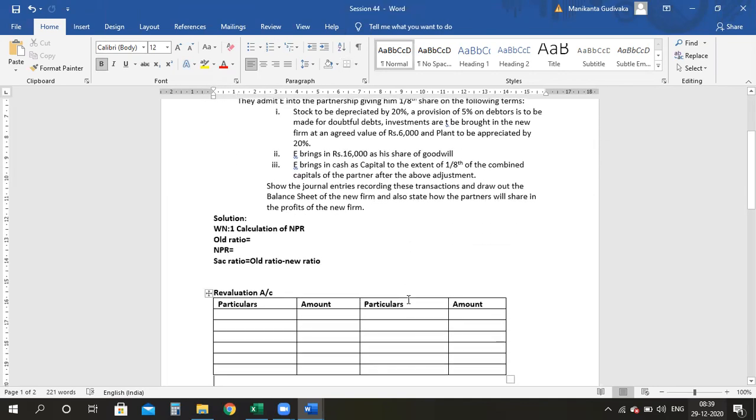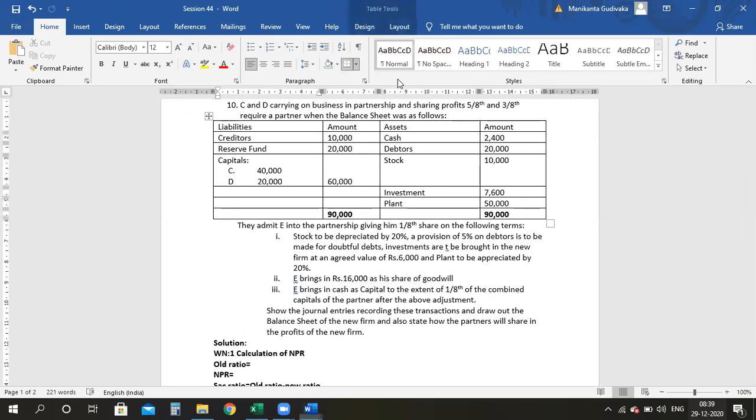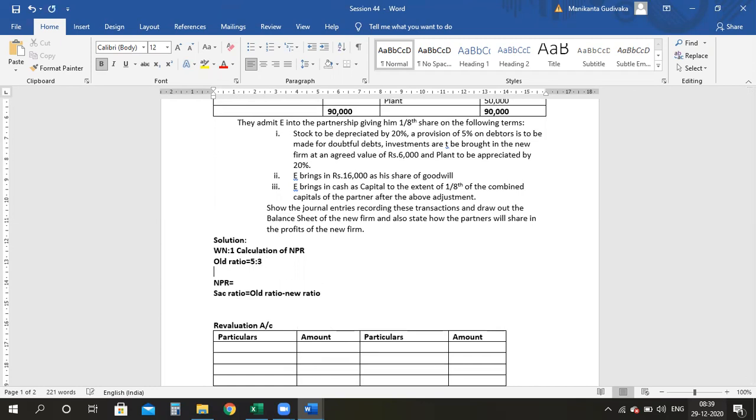So let's start off. The old ratio between C and D is how much? 5 is to 3. So my old ratio is 5 is to 3. Now I need to calculate the new ratio. So we have E admitted for 1/8 share.